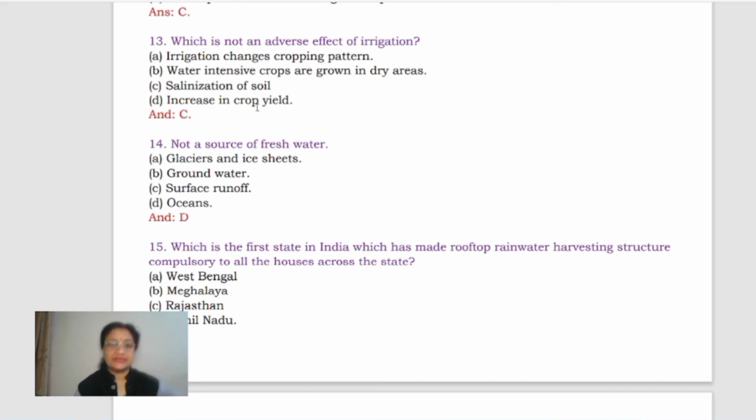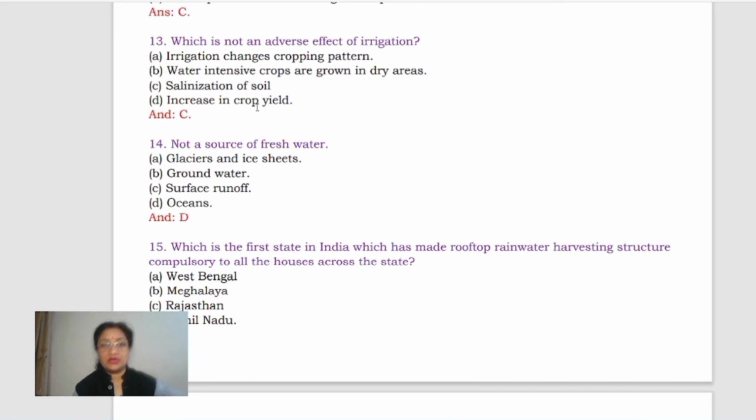Children, in this case, you can say that D option, C and D both will work, especially D will work, right? Because here we are talking of, suppose whatever are the adverse effect of irrigation, right? So there you can say the irrigation changes cropping pattern. This is wrong, bad effect of it, right? Salinization of soil, that is a bad effect of it. Clear?